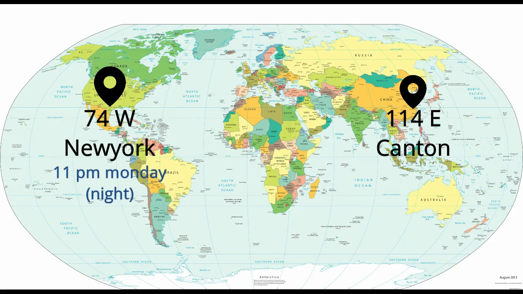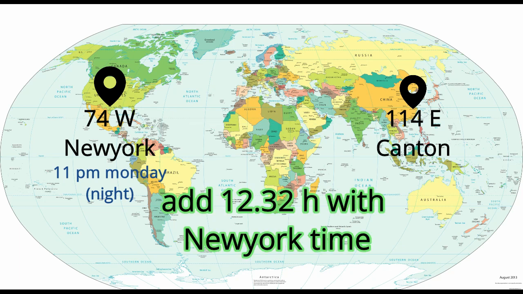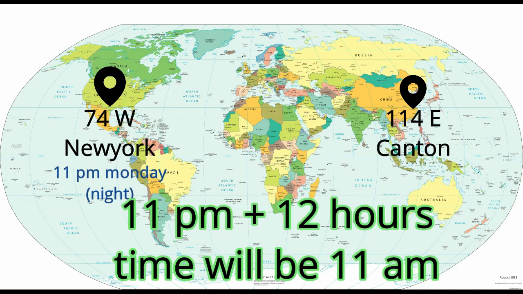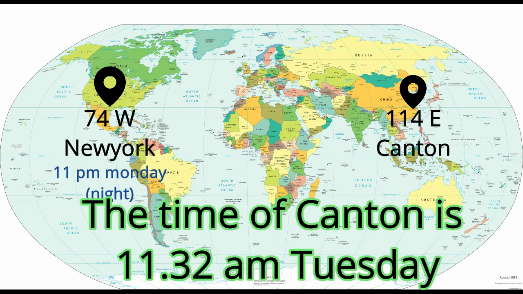Now let's find out the time. In New York, the time is 11 pm and it is Monday. 11 pm means it is night. The time difference is 12 hours. See, here Canton is situated on the eastern side of New York. So to the east, time will be added. So we have to add 12 hours and 32 minutes to the New York time. New York time is 11 pm. When we add 12 hours to 11 pm, the time will be 11 am Tuesday. Then we add 32 minutes. So the time will be 11:32 am Tuesday.